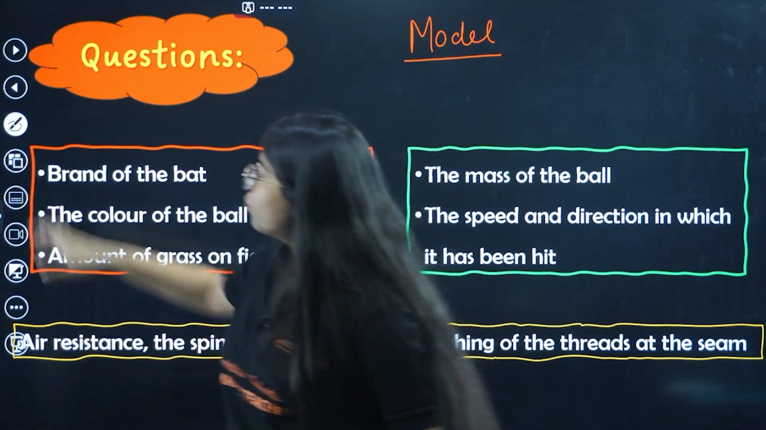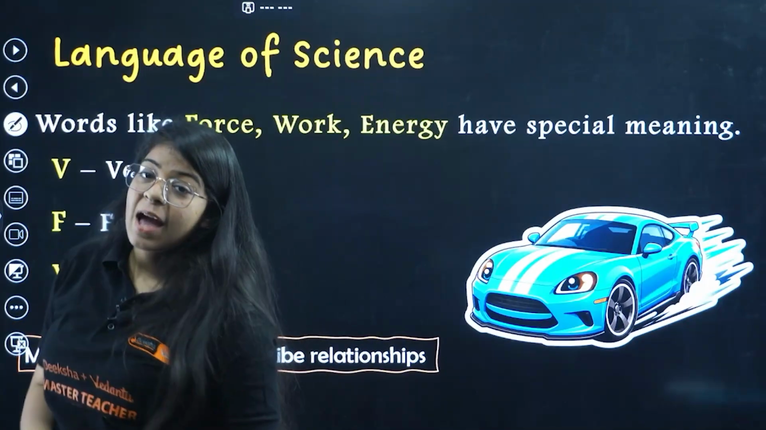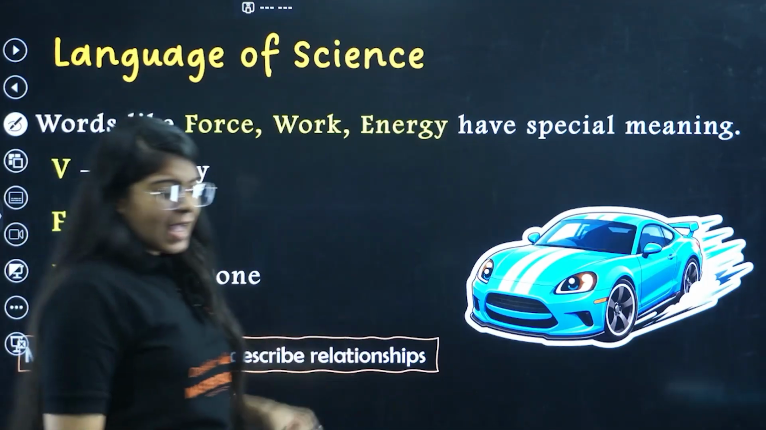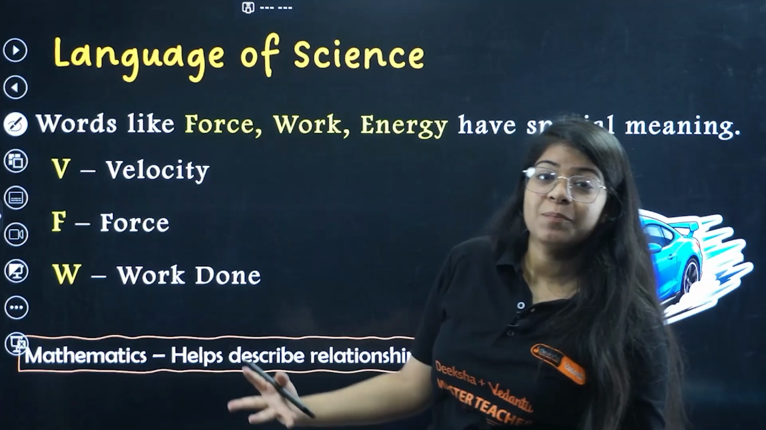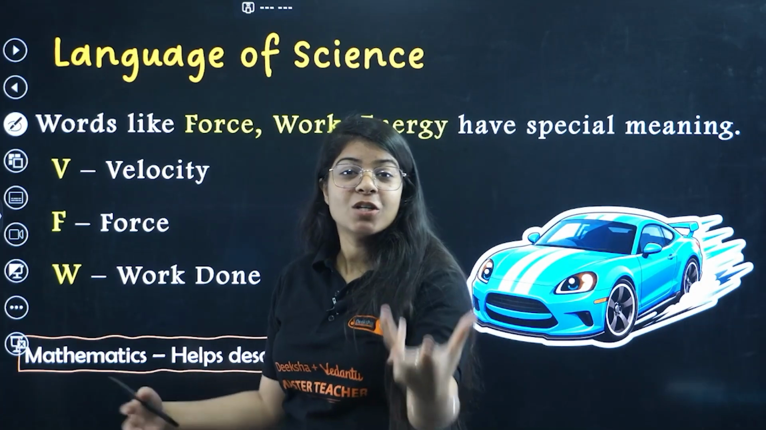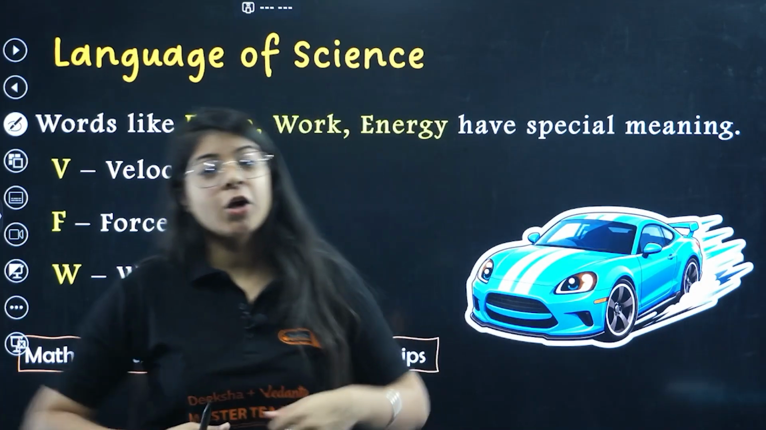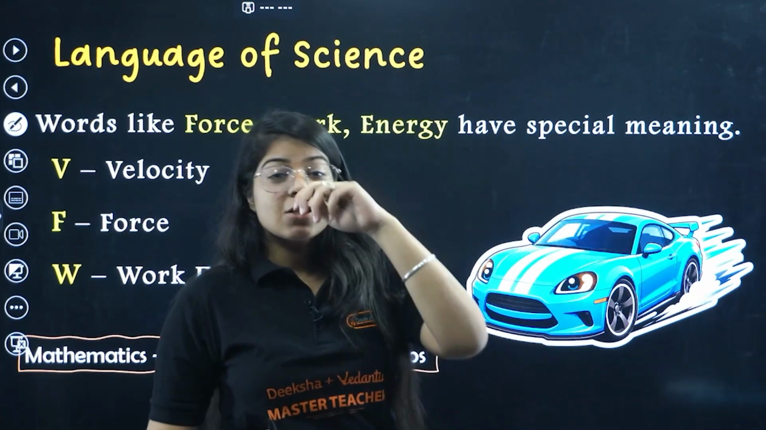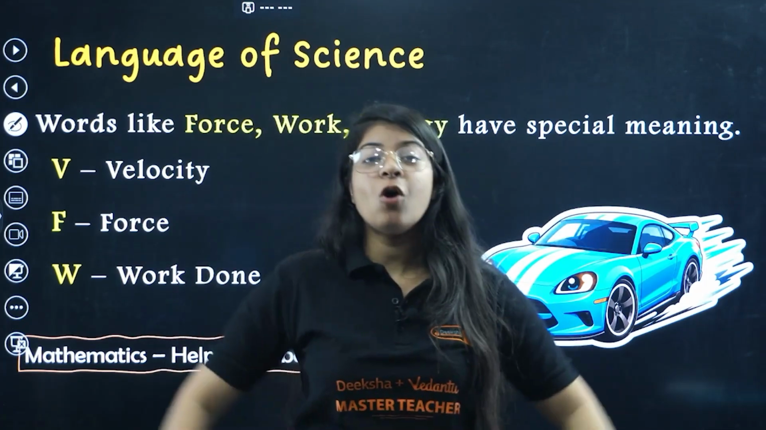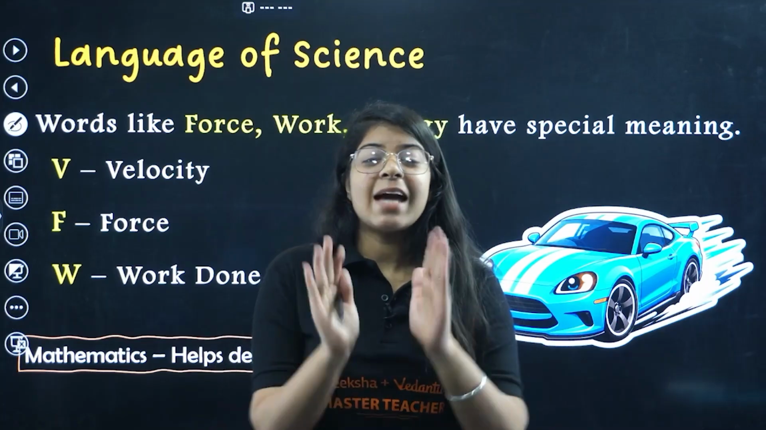Okay, now moving on, next we have the language of science. I live in Punjab, so my language is Punjabi. You might live in Bangalore, so your language is Kannada, or you might live in UP, your language is Hindi, or your language is Assamese. So that's how we have all the different languages in India. Now, science has a very particular language.